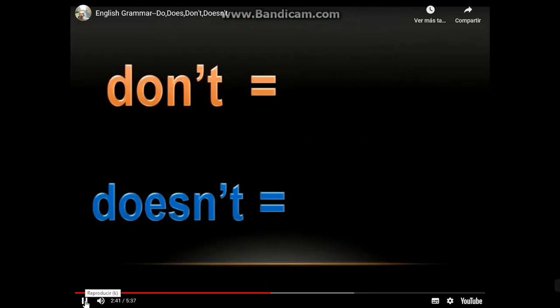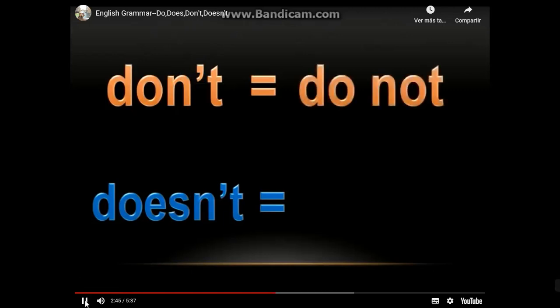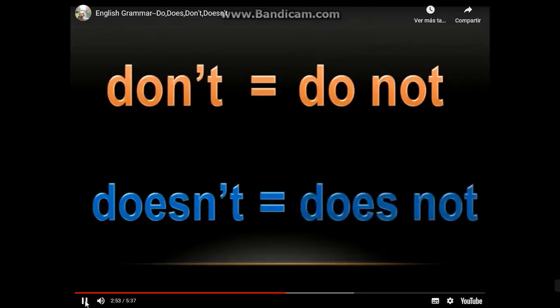Then negative. Doesn't. Don't equals do not. Doesn't equals does not. Okay, we use don't and doesn't for contractions.